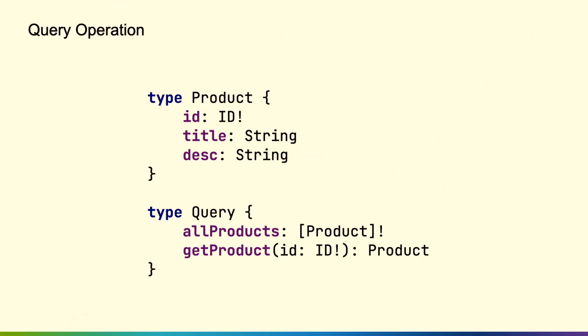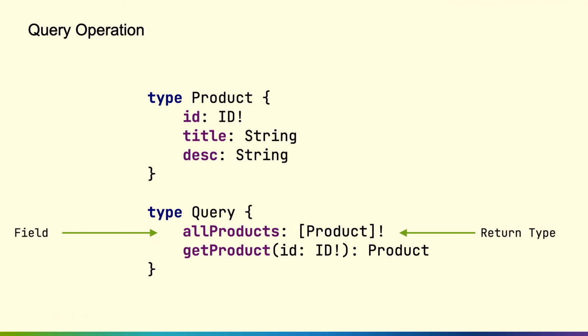So we have our product type that we defined before, and we need to create some queries. We use the type keyword, we have query, and then on the left, same as we did before, we have fields. So the field names are all products and get product. On the right is the return type. The all products field is saying, hey, I'm going to return a collection of products denoted by the brackets.